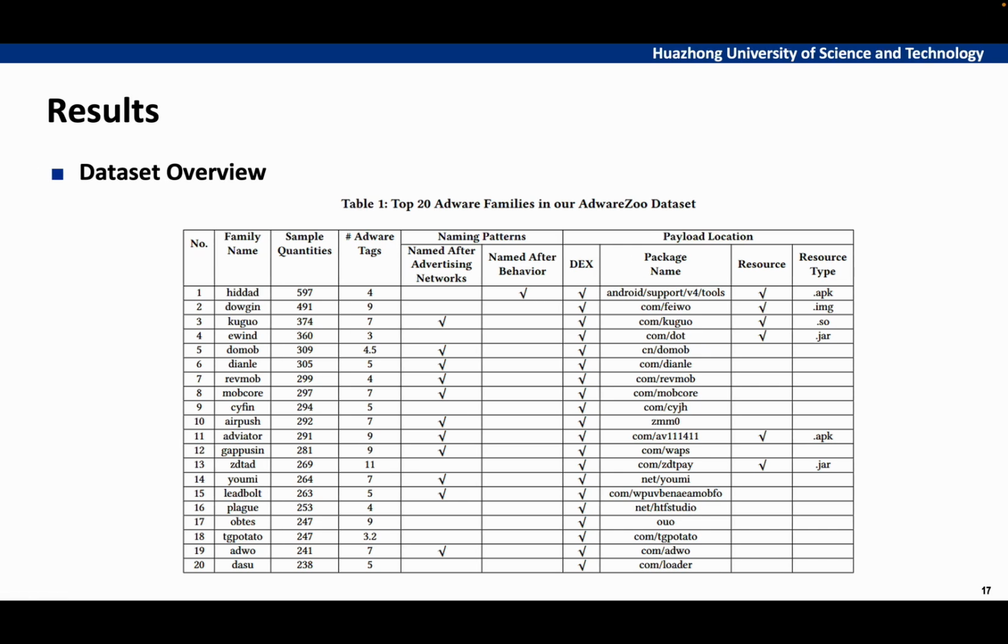Okay, let's see the results part. Table 1 presents a comprehensive overview of the top 20 Android Adware families from our dataset. The table calculates key metrics including the number of samples and the average Adware tag count for each family. Additionally, the table provides insights into family naming patterns and crucial information on payload location.